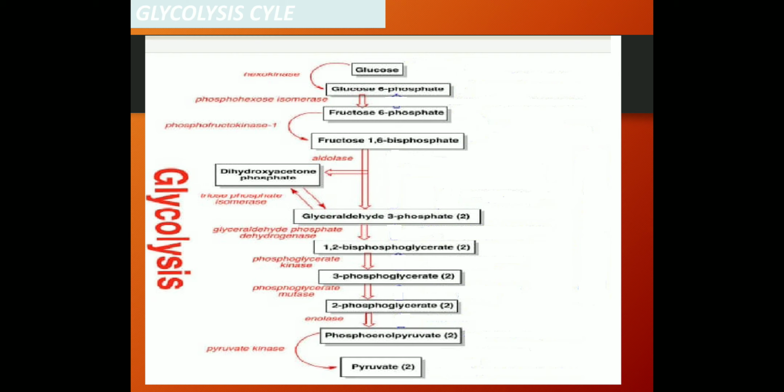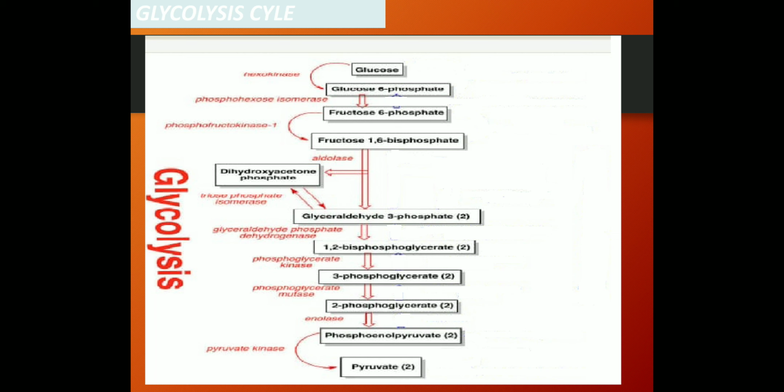And then glyceraldehyde 3-phosphate is converted into 2 molecules of 1,3-bisphosphoglycerate by using the enzyme glyceraldehyde phosphate dehydrogenase. And then 1,3-bisphosphoglycerate is converted into 3-phosphoglycerate by using the enzyme phosphoglycerate kinase. And then 3-phosphoglycerate is converted into 2-phosphoglycerate by using the enzyme phosphoglycerate mutase.